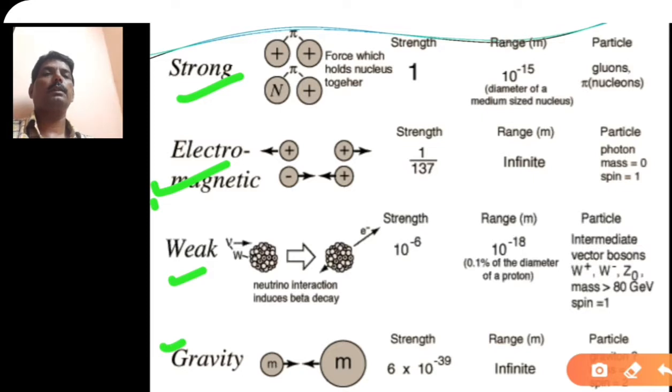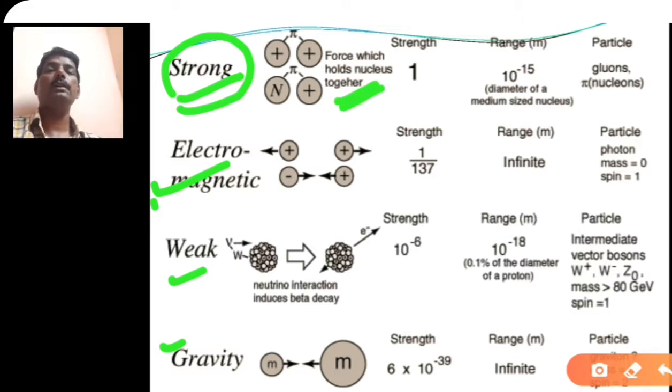So you can see the differences in this particular chart. The strong nuclear force is held in the nucleus. The force which holds the nucleus together is the nuclear force, which is very strong. Then there is the electromagnetic force, the weak nuclear force, and the gravitational force, which you know very well.